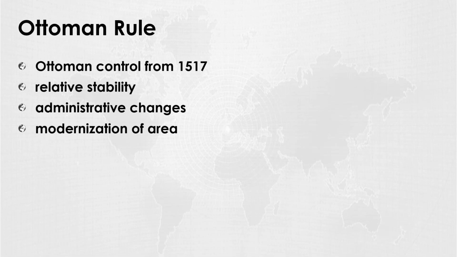Under Ottoman control, the area experienced relative stability and development. The Ottomans ruled the area until the end of World War I. During this time, there were various administrative changes and gradual modernization of the area.